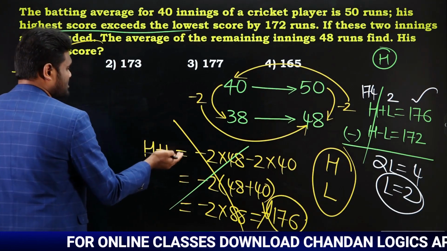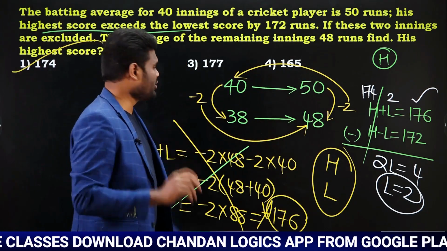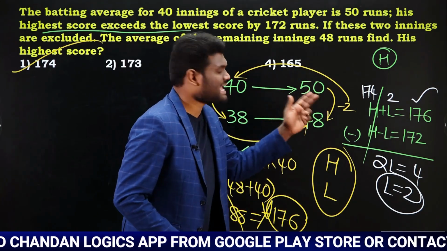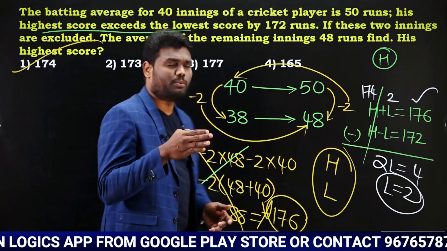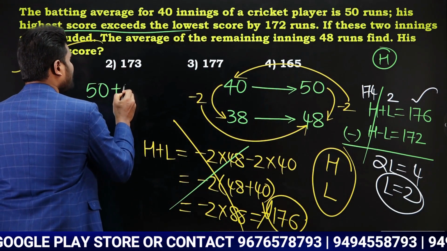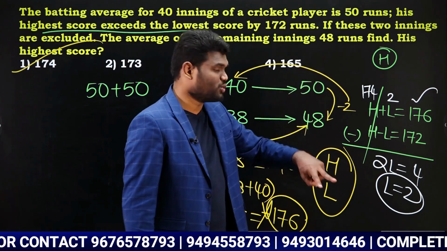So those two matches also should be 48, 48. Or else you can say 40 matches average is how much? 50. If 40 matches average is 50, each and every match should be 50, 50. So those two matches also will be 50 plus 50. But what happens when two matches are excluded?